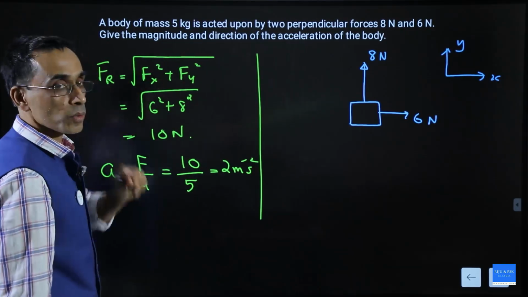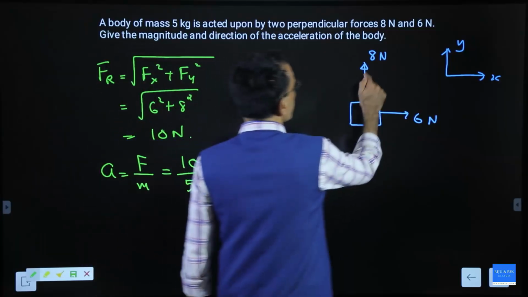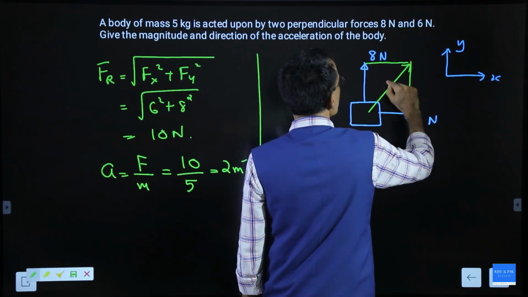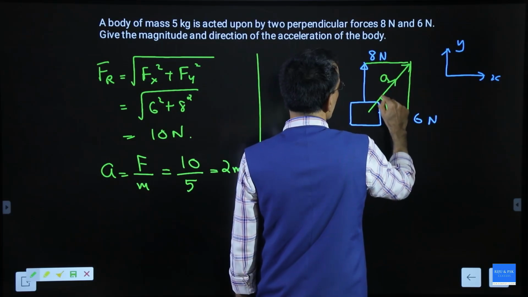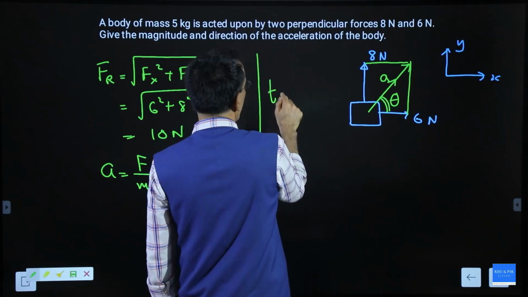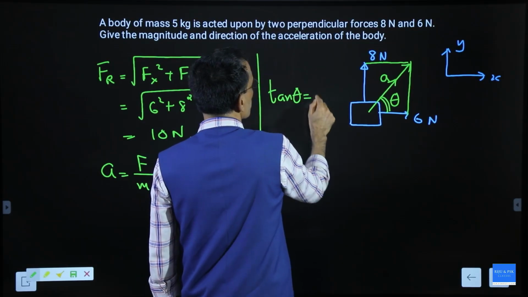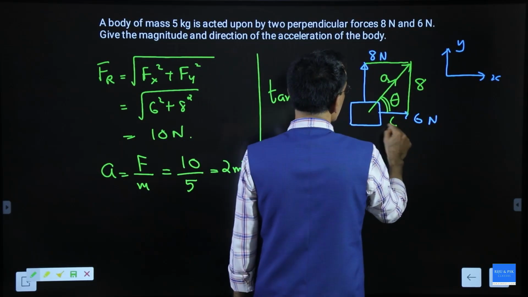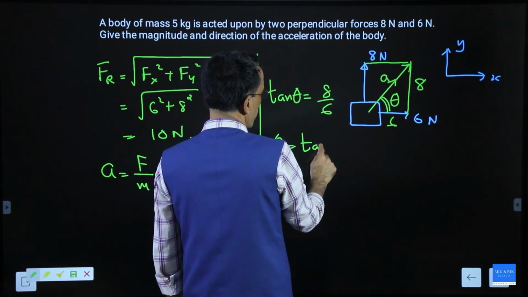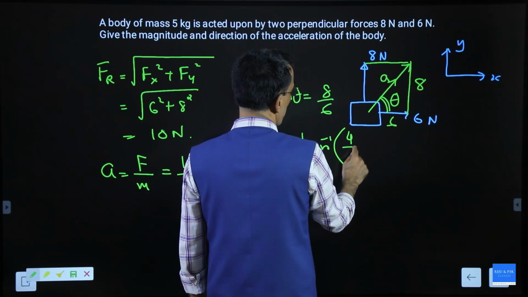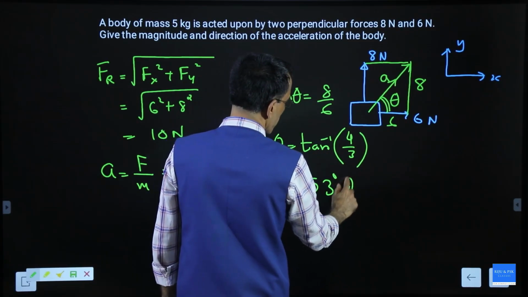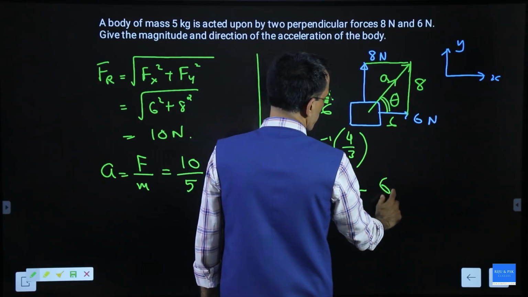I use parallelogram law. And from parallelogram law, I can see that this is my parallelogram, this is how the force acts, this is how the acceleration will work, and I can find this angle. Let me call this angle theta. And you can say that tan theta is equal to, this side is 8, this side is 6, that is 8 by 6. So theta is equal to tan inverse 4 by 3, and that will give you 53 degree from 6 Newton.